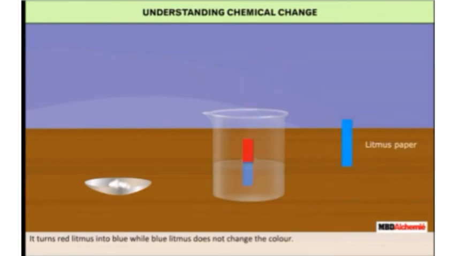It turns red litmus into blue, while blue litmus does not change the color. You can conclude that magnesium on burning in air forms a new product. The change proceeds with the evolution of heat and light. The change is permanent and irreversible.